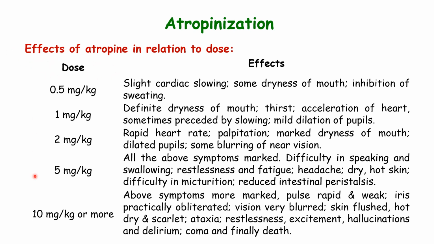For example, administering a 0.5 milligram per kilogram dose of atropine will have a slight effect on the heart. There is a slight cardiac slowing, dryness of the mouth, and inhibition of sweating. Administration of 10 milligrams per kilogram or more of atropine will show signs of, for example, a rapid and weak pulse. There is also blurry vision, skin flushing, hot and dry, cardiac ataxia, and it can also lead to coma and finally death.